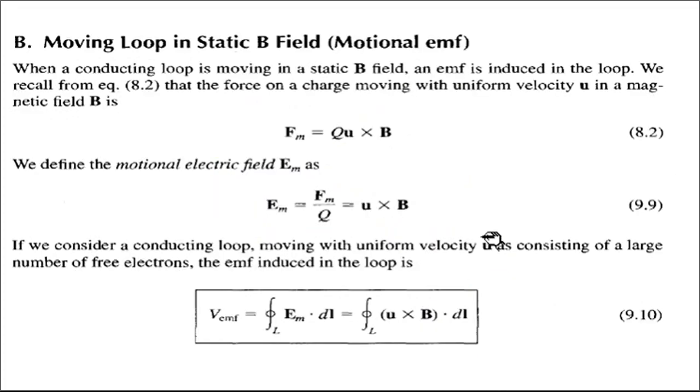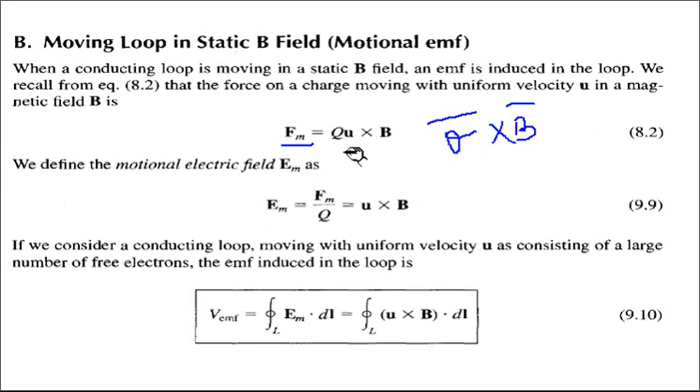Second case is a moving loop in the static B bar field. Now see, it is just like a motoring action. You all know that in the motor the winding rotates around the rotor, now around the stator. Now for a moving loop in the stationary B bar field, we already know the magnetic force Fm is given by Q into U bar cross B bar. In our notation, we have used small v bar cross B bar. So we have used v bar cross B bar, something like this.